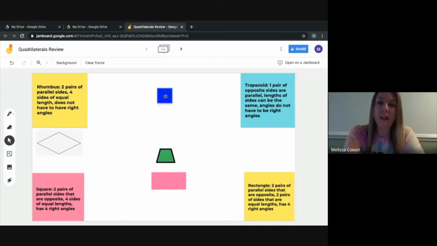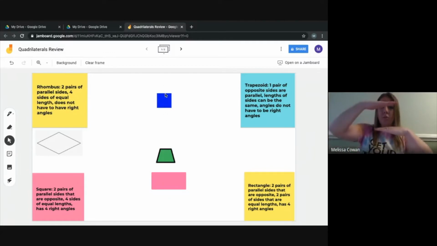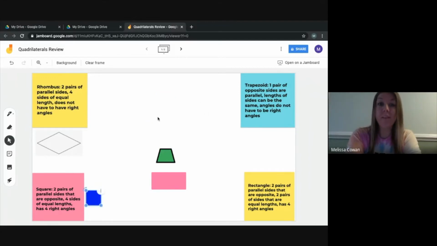Let's go ahead and look at this next shape. You might know this one right away, but let's just make sure you're right. So it has 4 sides. All 4 sides look to be the same length. Here's a set of parallel lines. Again, they're across from each other and they're never going to touch. Here's another pair of parallel lines across from each other and they're never going to touch. And if I look at the angles, all 4 of them make an L. They're all right angles. So this shape has 2 pairs of parallel sides that are opposite from each other. It has 4 sides that are all the same length, and it has 4 right angles. So this shape must be a square.